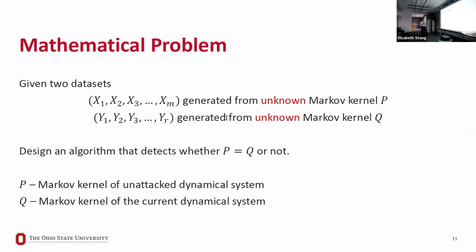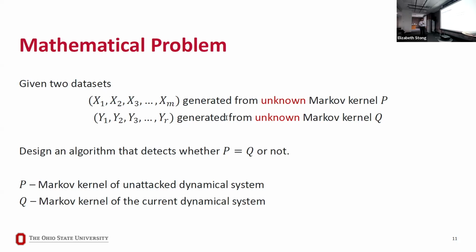All we have is this data set. We have logged the data set from yesterday, and we have this log data set of all the temperature readings from this building from yesterday. And right now, the temperature readings of this particular building are getting generated. And we again don't know what the model of the system, today's system, is. Okay, now if there is no attack, then yesterday's system and today's system are going to be the same.